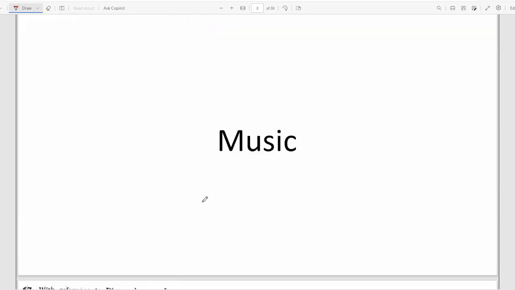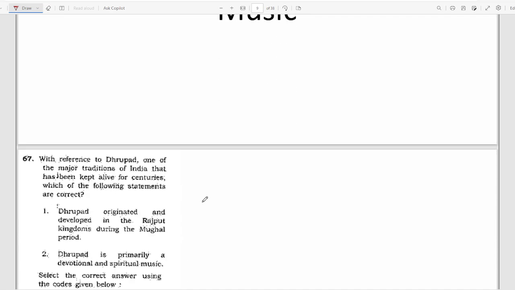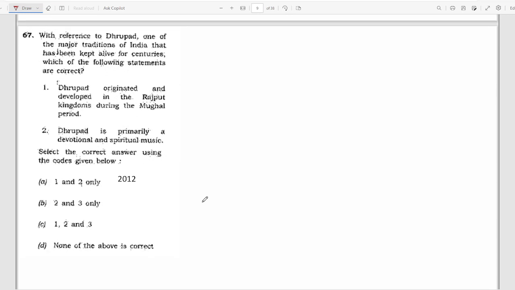Moving to the next segment, that is music. In 2012, they asked with reference to Drupad, one of the major traditions of India that has been kept alive for centuries, which one of the following statements are correct? Drupad originated and developed in the Rajput kingdoms during Mughal period. Drupad is primarily a devotional and spiritual music.